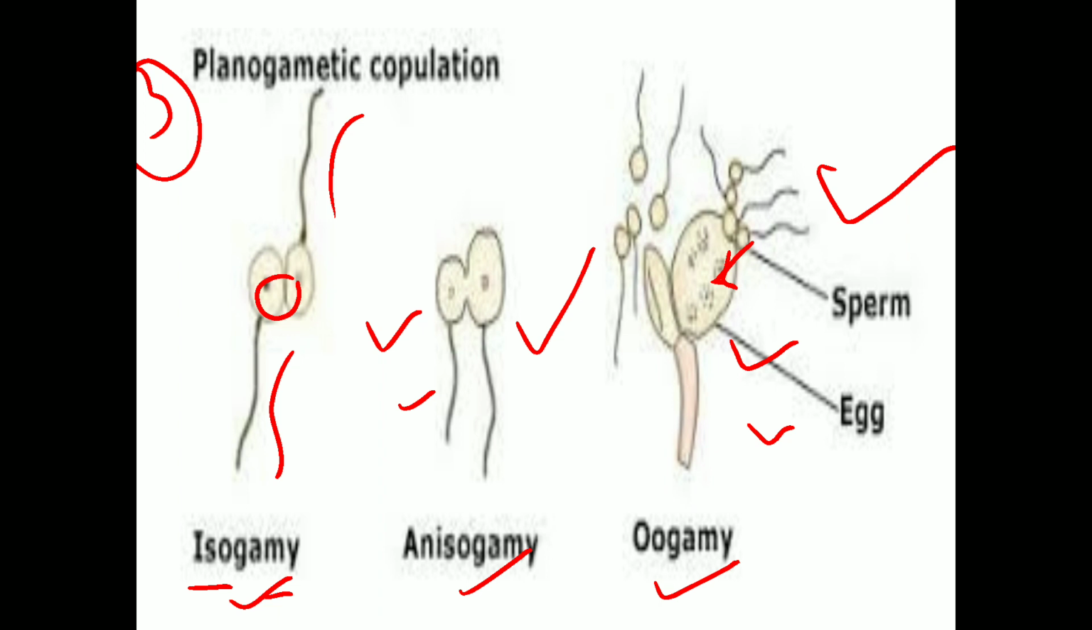So isogamy means fusion of similar gametes. Anisogamy means the fusion of one larger and one smaller gamete. Then the last one, oogamy, is the fusion of sperm and eggs at a common point. So this is all about planogametic copulation.